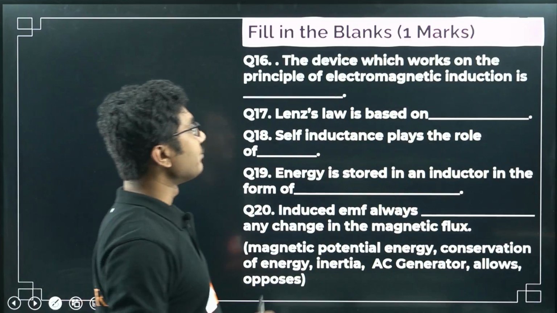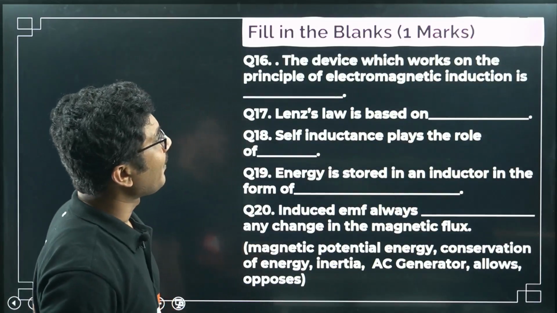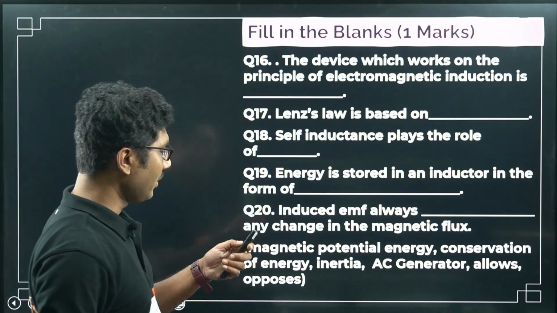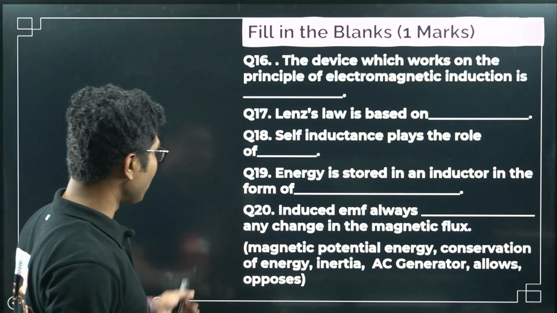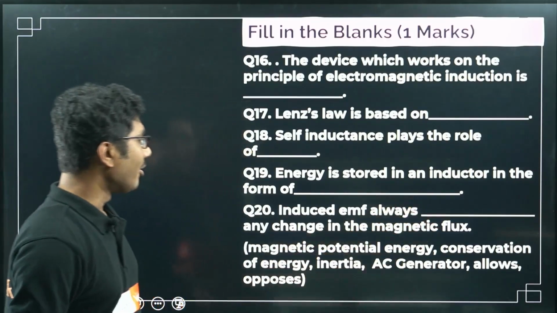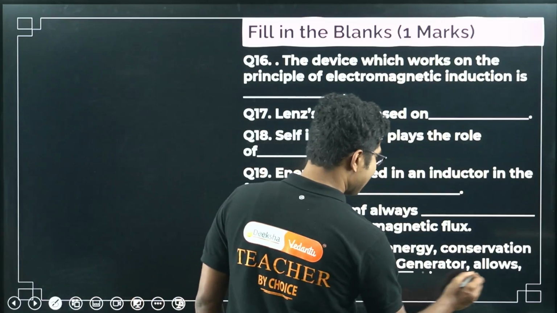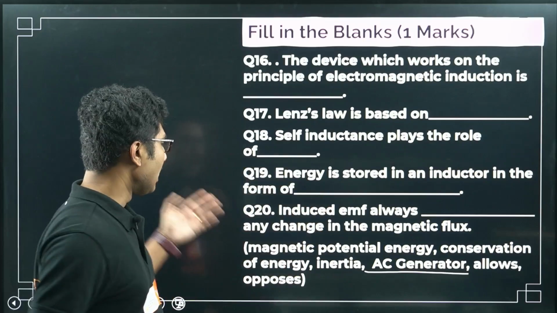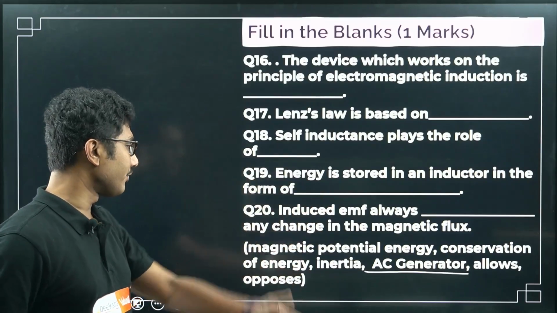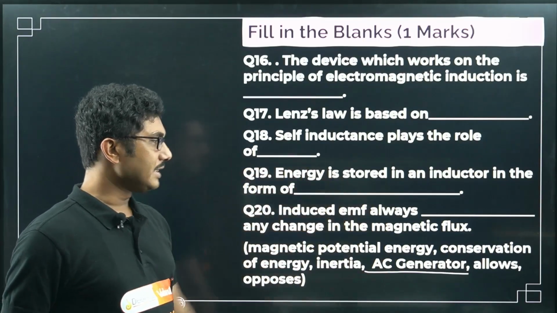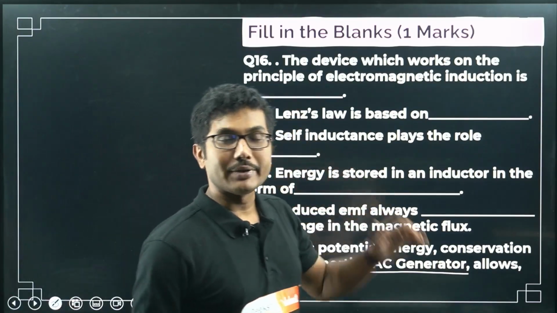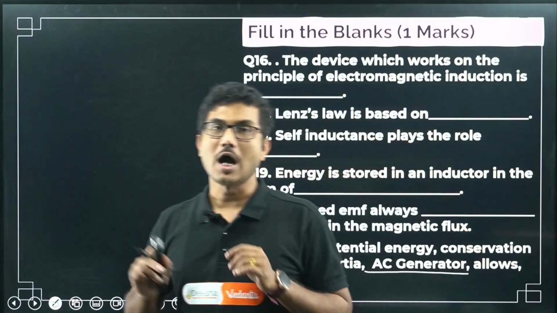The device which works on the principle of electromagnetic induction is, from the given options you can see only AC generator makes sense. Only one device is mentioned, all the other options are not a device: magnetic potential energy, conservation of energy, inertia, AC generator. As I said, whenever you are filling in the blanks, try to make sense of the answer.